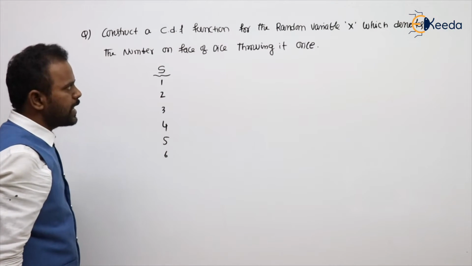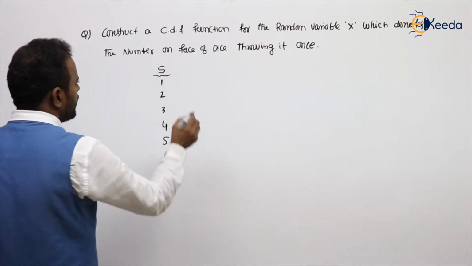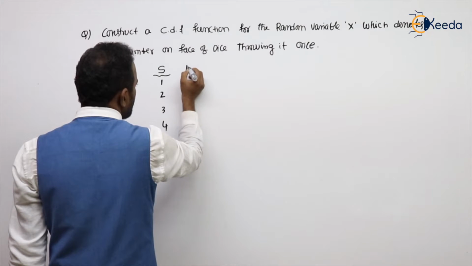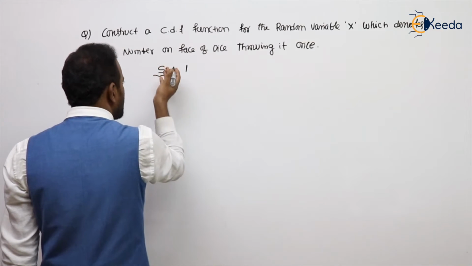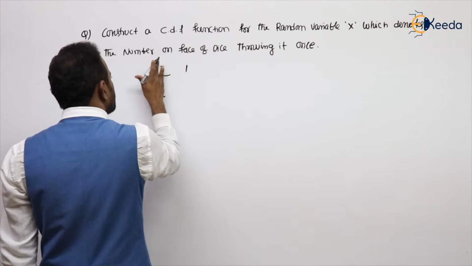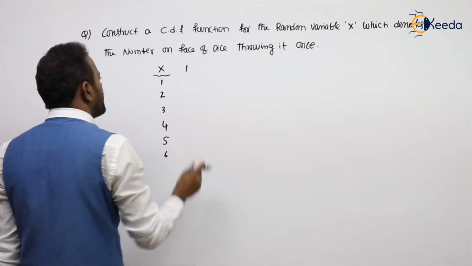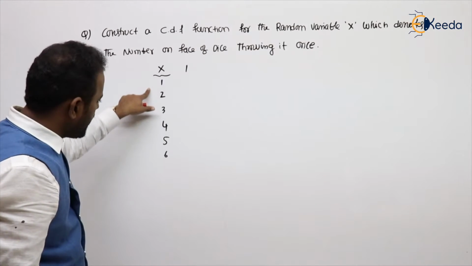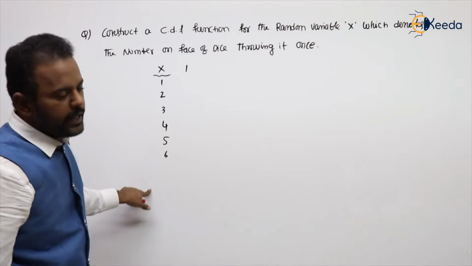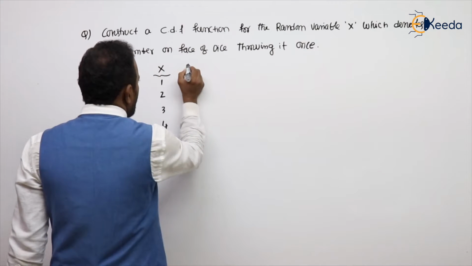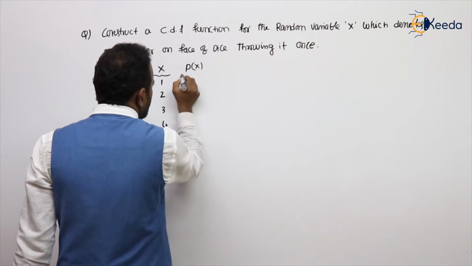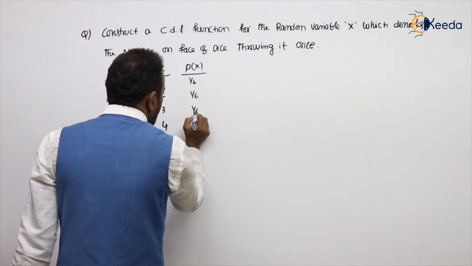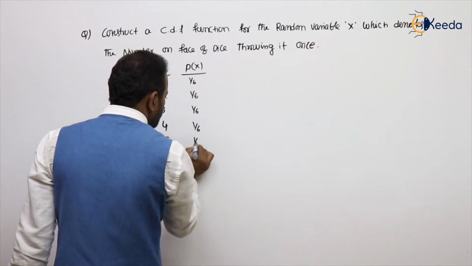These are the numbers on the face of a dice. This itself is the sample space, and it is also the random variable. What is the probability? If it is a fair die, then all outcomes have equal probability.